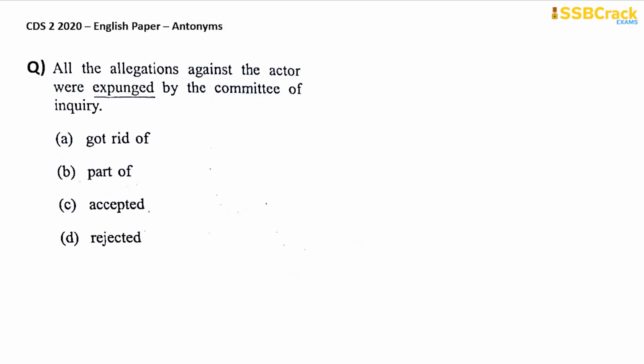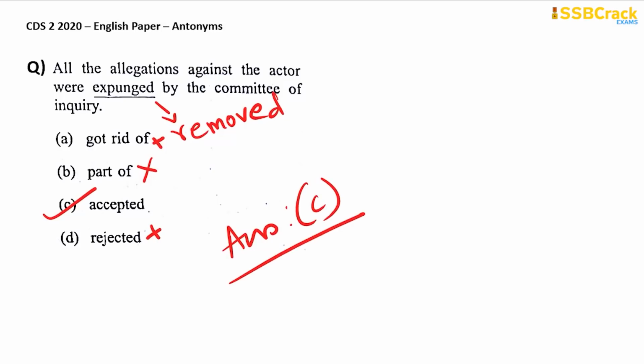Next question. All the allegations against the actor were expunged by the committee of inquiry. Expunged means removed or rejected, you can say. So rejected and got rid of are synonymous to expunged, and so you can cross them out. So what will be the opposite of getting rejected or removed? Obviously accepted, not part of. Part of obviously means being a part of, component of. So part of is not applicable here. Accepted is the opposite of expunged. So therefore your answer is option C.